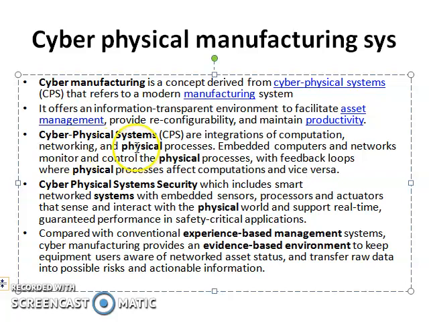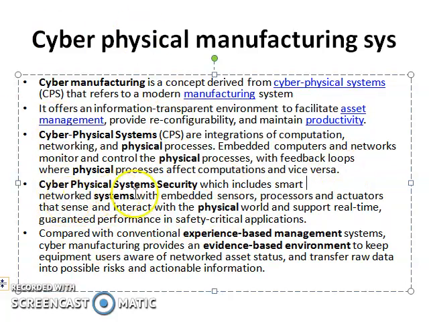Physical process means the physical body, for example a machine which is performing a process, and when that is connected with other devices, obviously there is a network and computation. Embedded computers and networks monitor and control the physical process, with feedback loops where physical processes affect the computation and vice versa. It is very simple, right?